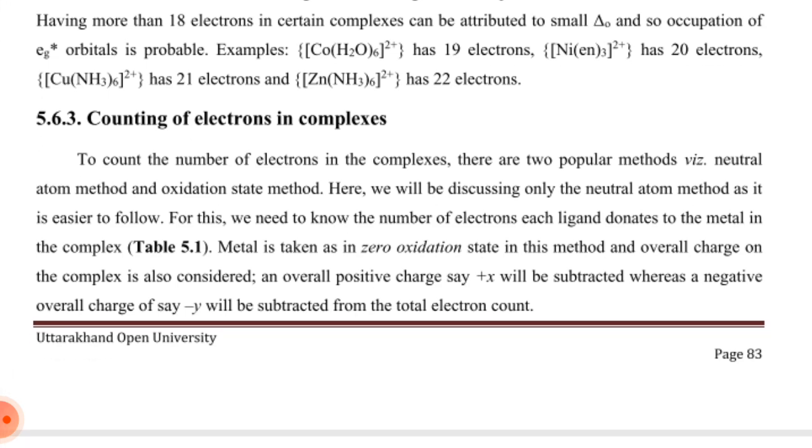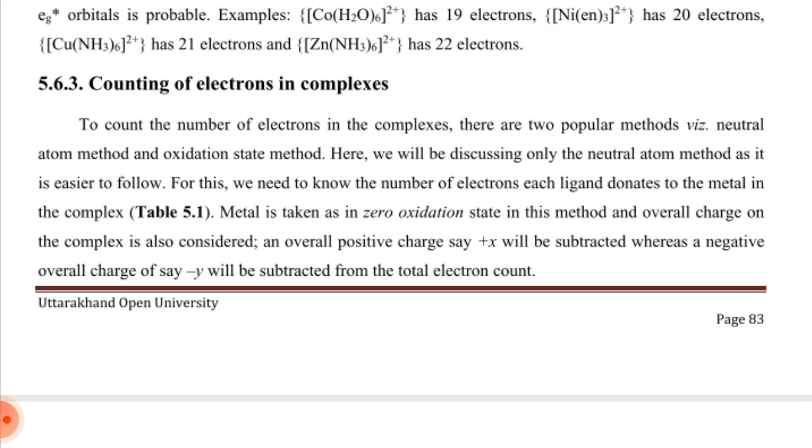Having more than 18 electrons in certain complexes can be attributed to small delta 0, and so occupation of the Eg star orbital is probable. Example, cobalt hexaammine 2 plus has 19 electrons. Nickel tris(ethylenediamine) 2 plus has 20 electrons. Copper hexaammine 2 plus has 21 electrons and zinc hexaammine 2 plus has 22 electrons.